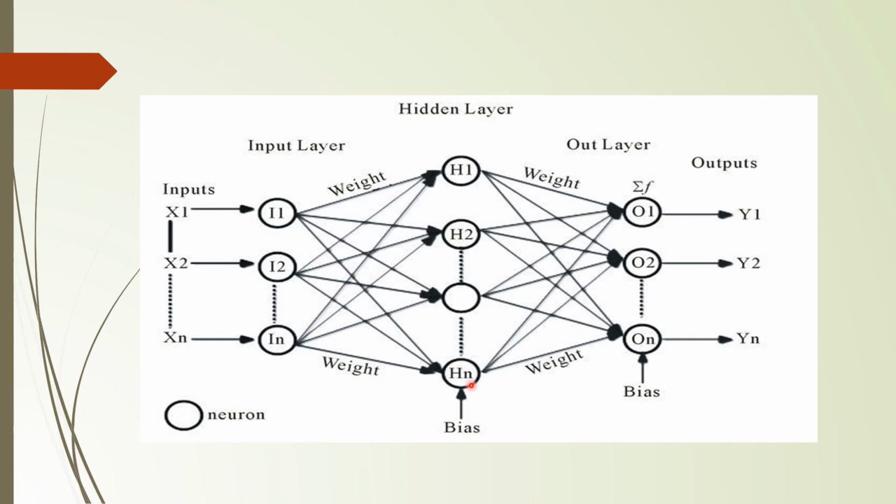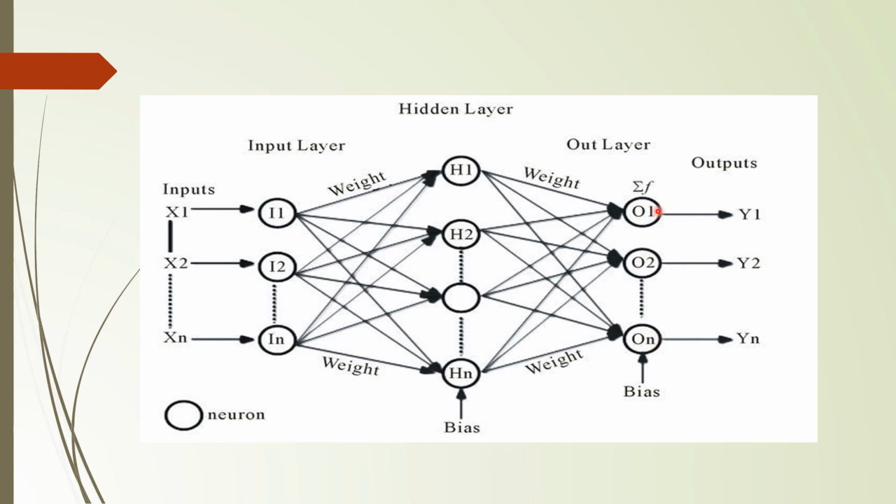Another point is that we have one external bias that is applied to all the nodes in the hidden layer. Then bias is applied to all the nodes in the output layer. After processing in H1, H2, through Hn, the output will be moved to all the nodes in the output layer, O1, O2, through On.